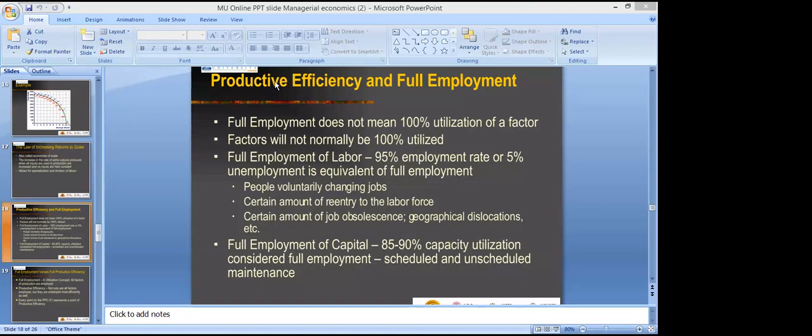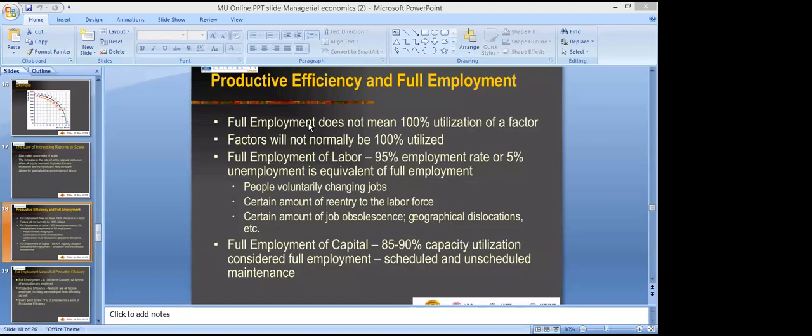Yes, sir, you are. So we were talking about the full employment level. When we have a 95% employment rate or 5% unemployment, both are the same situation. When people voluntarily change their jobs, we do not consider them unemployed. A certain amount of re-entry is possible, and a certain amount of job obsolescence also, as some jobs become obsolete because of changes in technology.